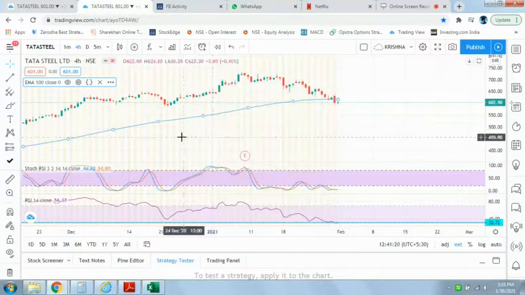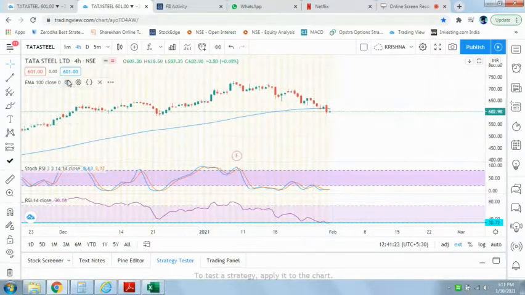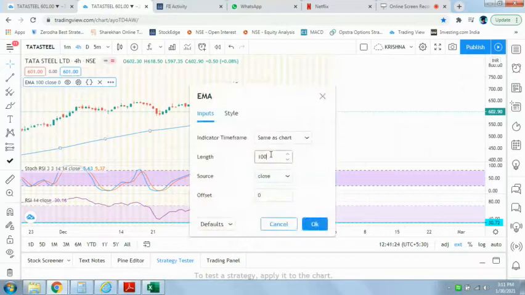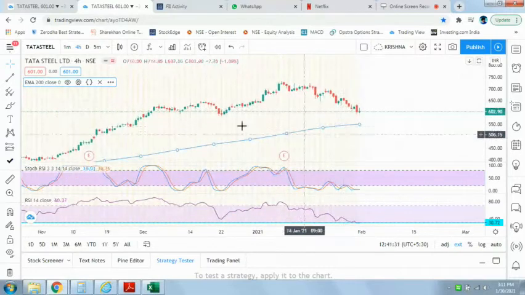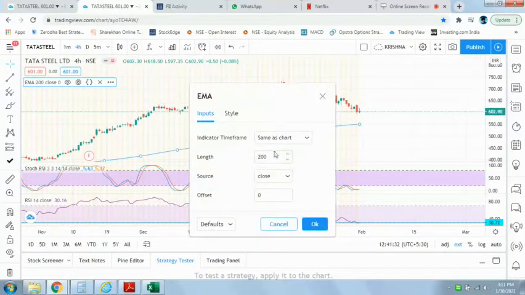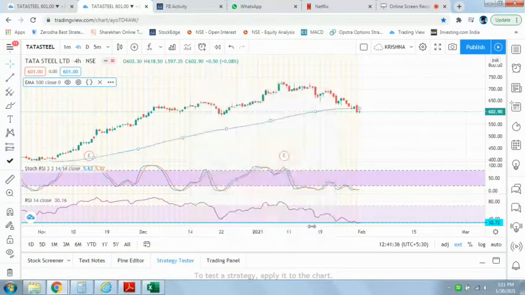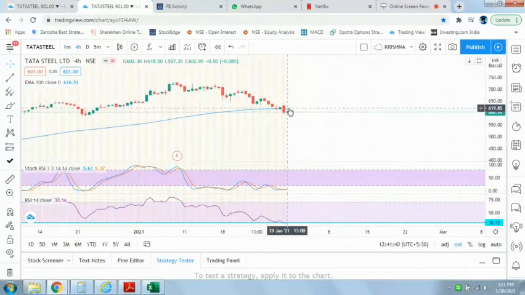So since the stock price is close to its 100 days moving average, in the upcoming sessions, if the price moves above 620 and if it manages to close above this line, then we can expect some upward moves. Okay, so this is another way. And what is next?